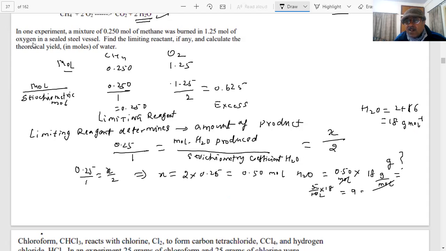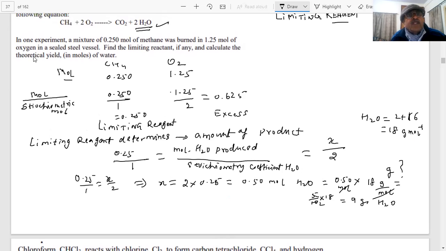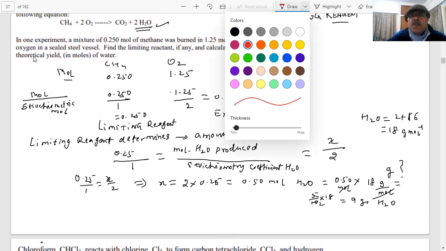I think so, yes. 9 gram of water will be produced. Is it clear? Yeah, got it. Any doubt, student? Any doubt in the limiting reagent? None at all. Limiting reagent reactions, student, are important. One question is coming, student. So the limiting reagent here is this one. Which one is a limiting reagent? Methane.